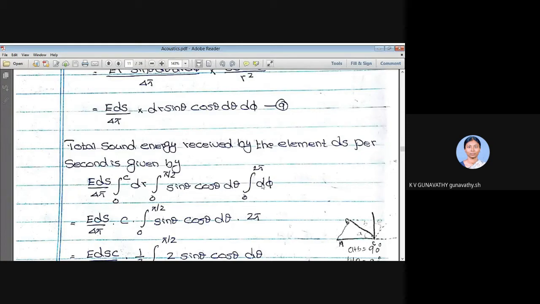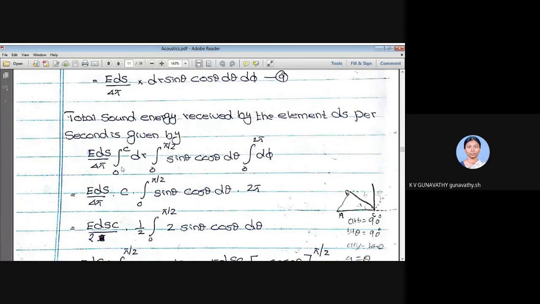If I vary this d phi for the whole circle, I'll have the volume that is traced out, the whole volume. So d phi from 0 to 2 pi, theta from 0 to pi by 2, and dr from 0 to c. So what happens? E dS by 4 pi. If I integrate dr, it will become r.